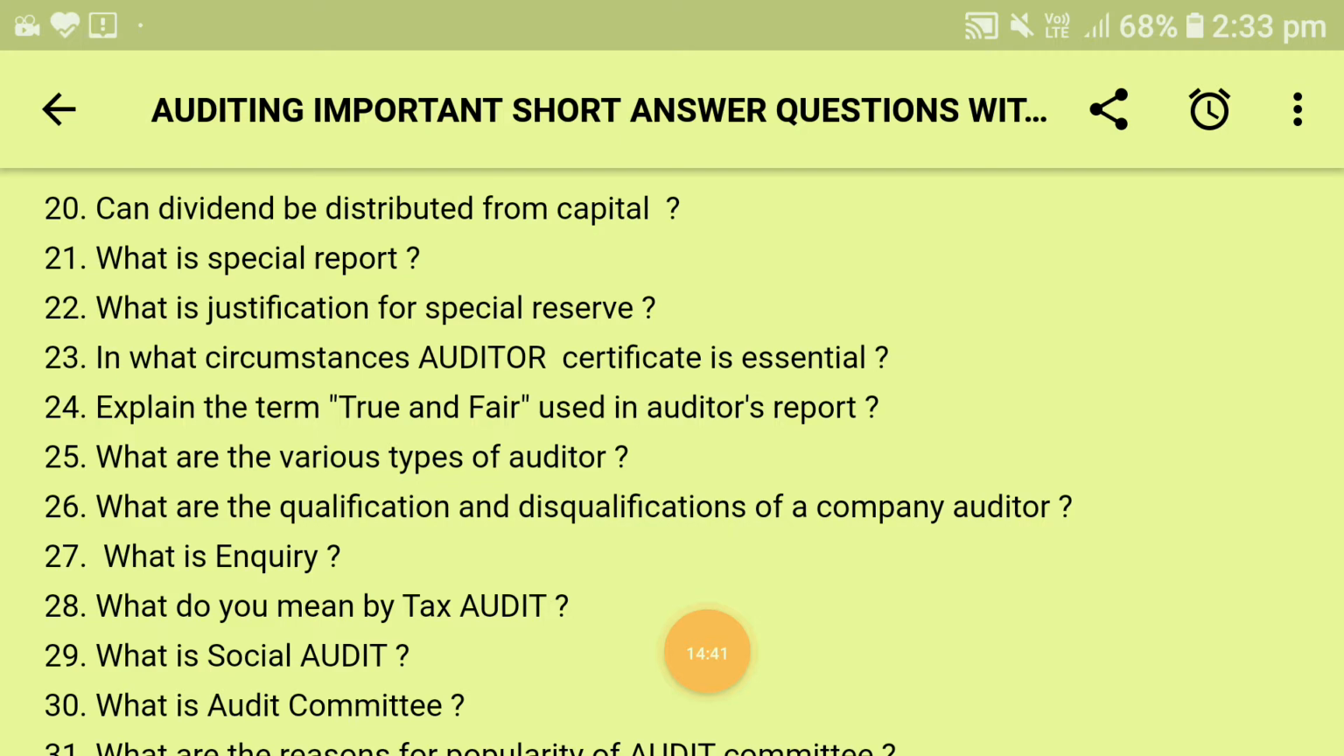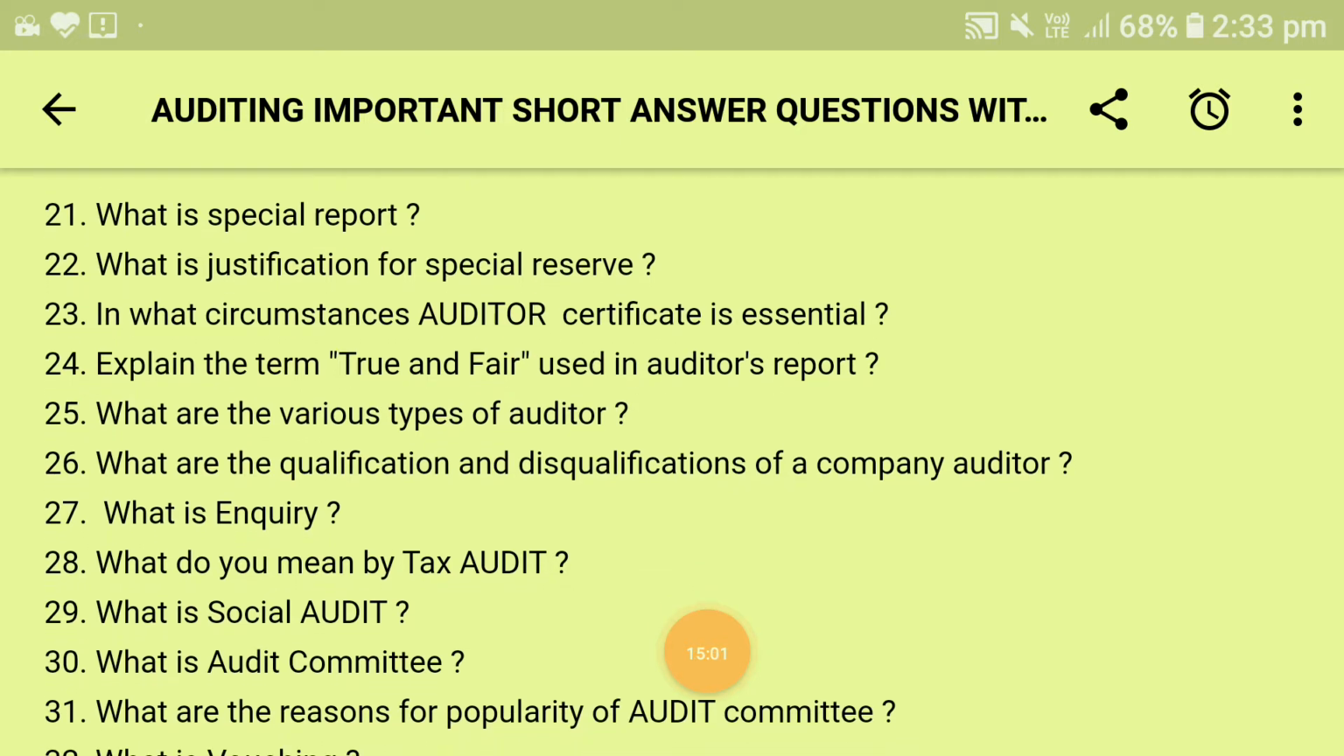Next is disqualification of an auditor. In this, first is a body corporate other than an LLP. Next is an officer or an employee of the company. Next, a person who is in full-time employment elsewhere. Fourth, a person whose relative is a director or a key managerial personnel of the company. And the fifth is a person or a firm who has business relations directly or indirectly with the company or its subsidiary, its holding or its associate company. So these are the qualifications and disqualifications of the company's auditor. I have said this before also.